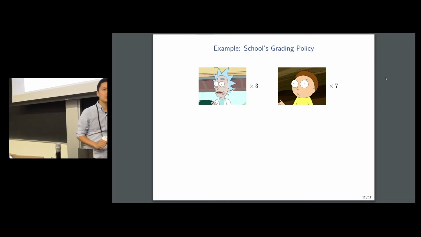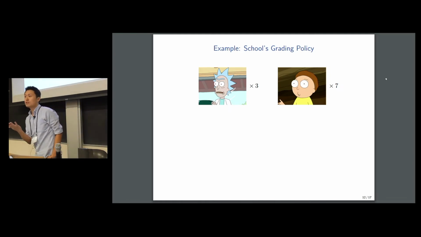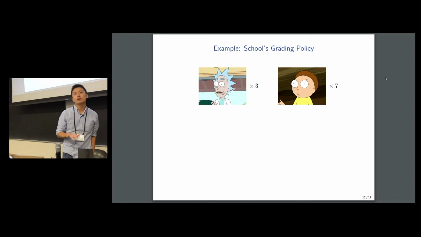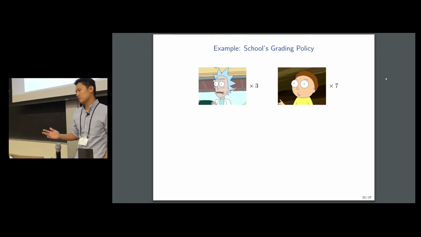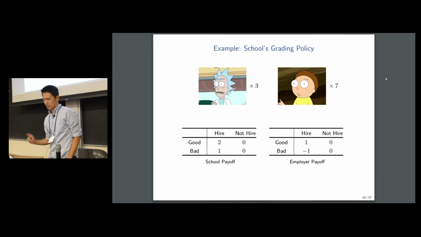So let's suppose that instead of used car sellers, we're looking at a school that is trying to place 10 students. Now, 3 of these students are good, 7 of them are bad, just like before. And also, just like before, the school wants to place a student regardless of his ability. Now, here are the payoffs.